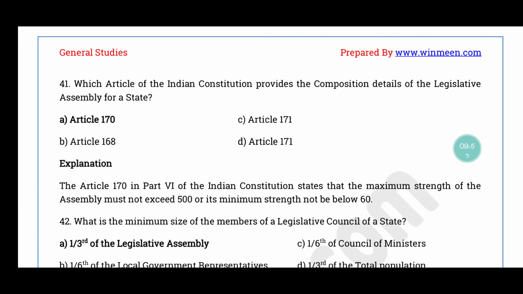Question number 41. Which article of Indian Constitution provides the composition details of the legislative assembly for a state? The correct answer is option A, Article 170.